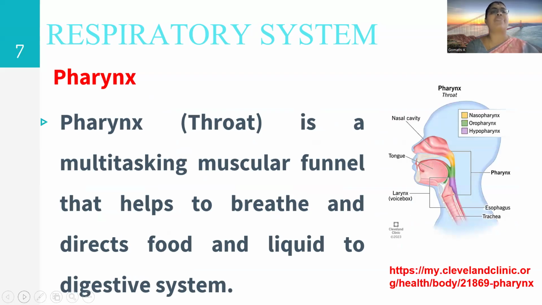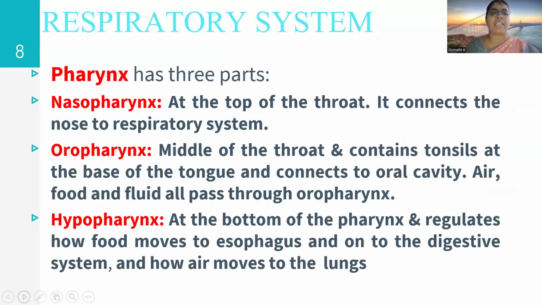The next organ is the pharynx. It is a multitasking muscular funnel which helps to breathe and directs food and liquid to the digestive system. Here you can clearly see the pharynx, which is of three types: nasopharynx, oropharynx, and hypopharynx. Nasopharynx: at the top of the throat, it connects the nose to the respiratory system.